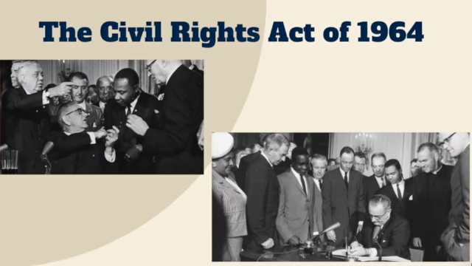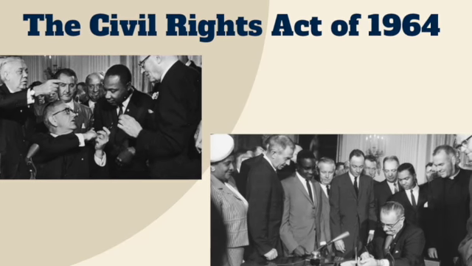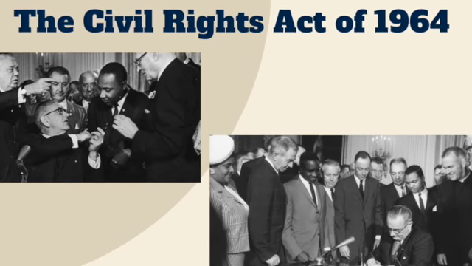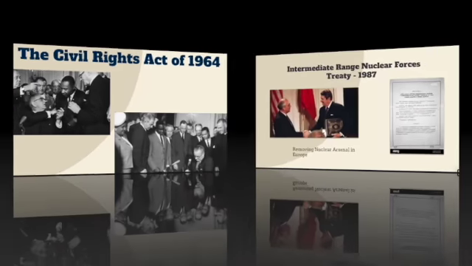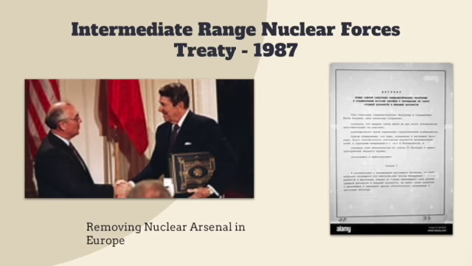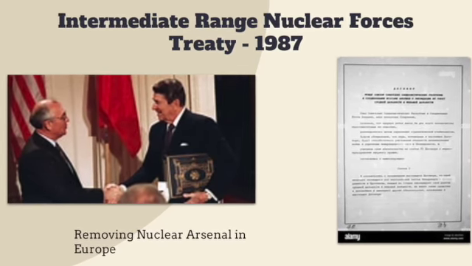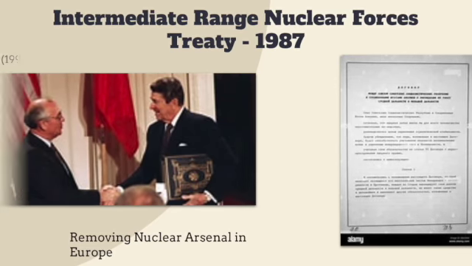The Civil Rights Act of 1964 improved civil rights conditions in America. It banned discrimination based on race, color, gender, and etc. in public facilities throughout America. When Gorbachev attended conventions in Geneva, calls were made to reduce and remove nuclear weapons in Europe and near the Americas. This was known as the Intermediate Range Nuclear Forces Treaty.